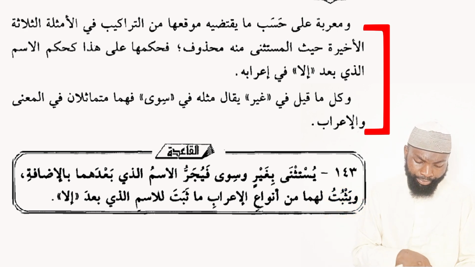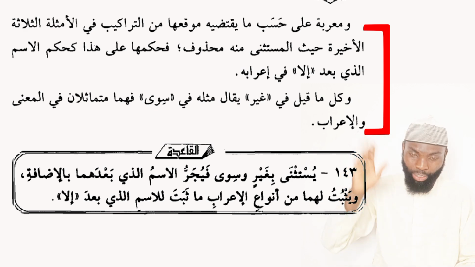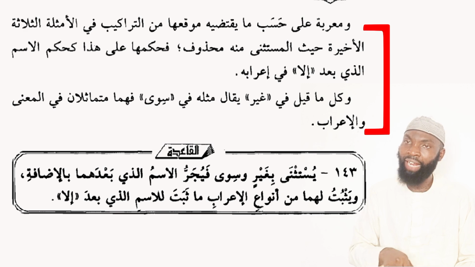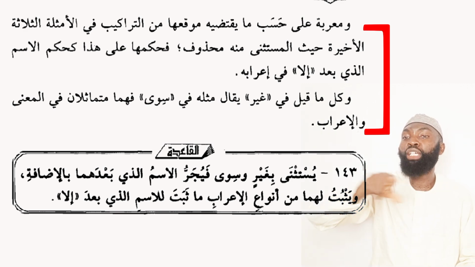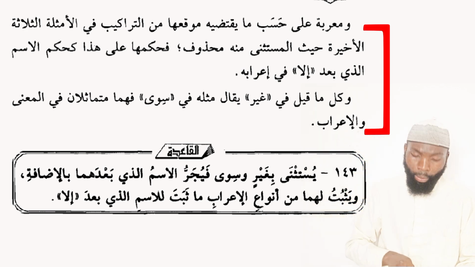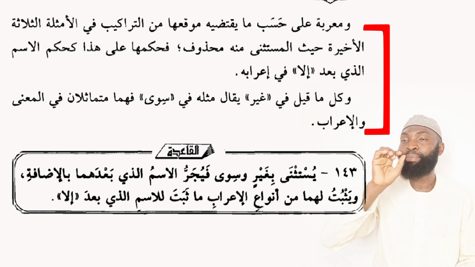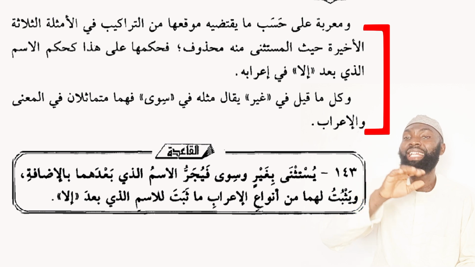So here we have فحكمها على هذا كحكم الاسم الذي بعد إلا في إعرابه. The law guiding this is the same law that guides the noun which appears after illa, that we have discussed. وكل ما قيل في غير يقال مثله في سوى. Everything we have mentioned concerning ghayr, it is the same thing that will be said in siwa. They are the same thing. فهما متماثلان في المعنى والإعراب. Both of them are alike in terms of meaning and even grammatical analysis.